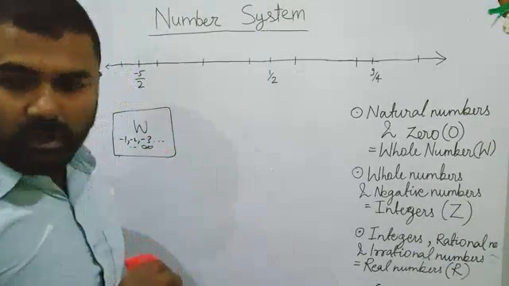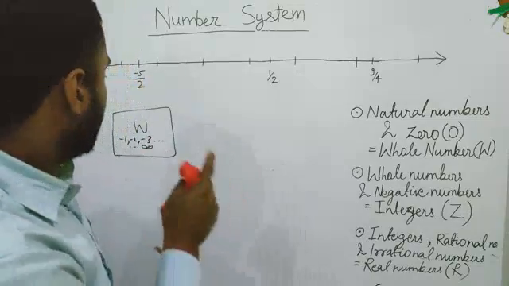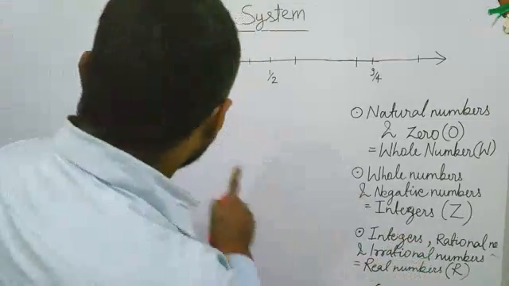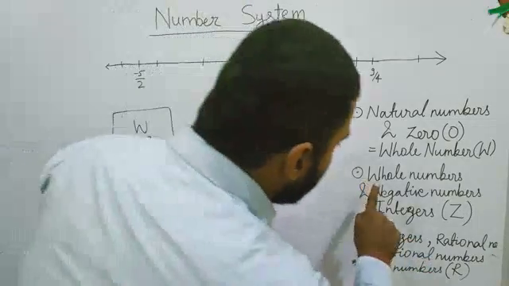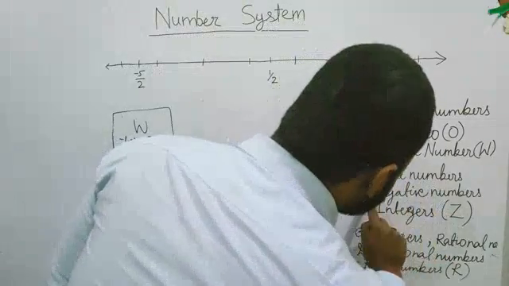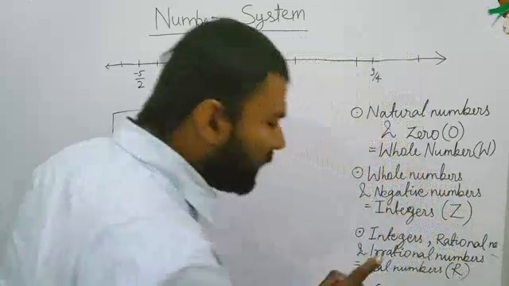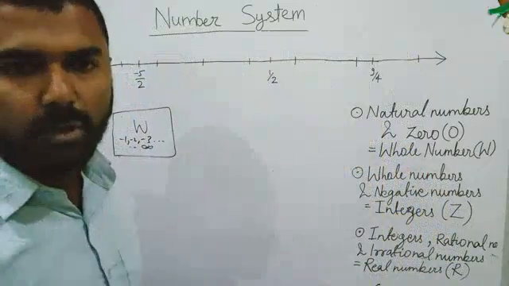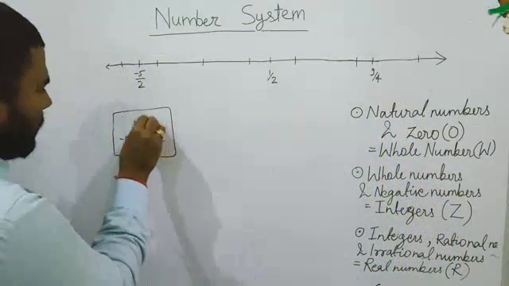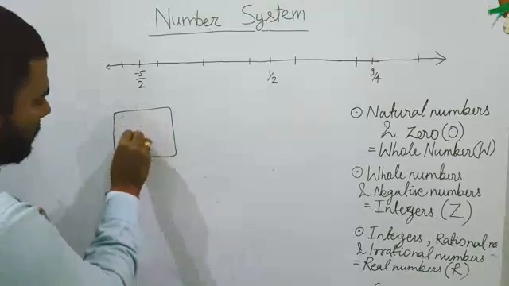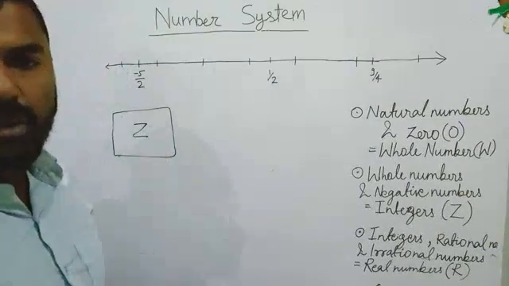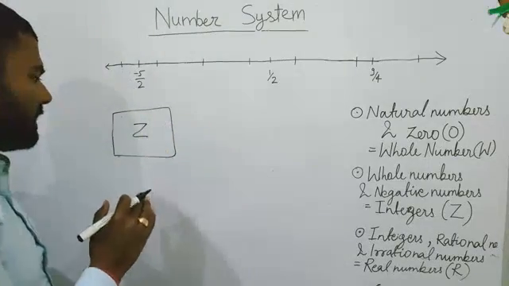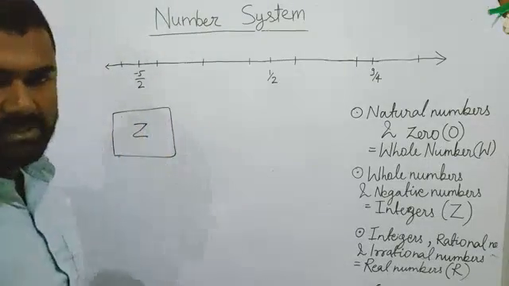Now recall, what would the collection of all the whole numbers plus all the negative numbers be called? The collection of all the whole numbers and all the negative numbers is called integers, and you know very well about it. We will denote this box with Z. So right now what is there in your box is all the integers.